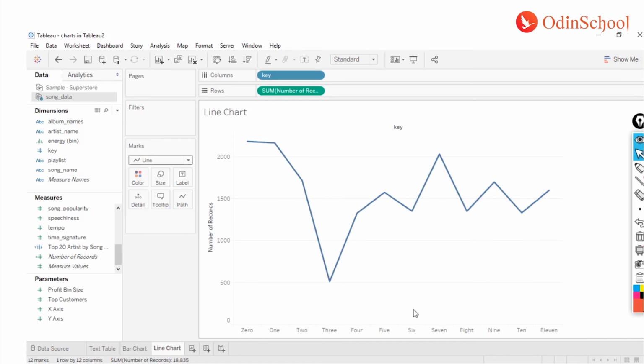Why do I mean that? If you notice, this is now a continuous representation of data, which means there's an interconnection between this number 3 over here and the number 4. But in reality, does that actually happen? The answer is no. The value over here and the value over here may not be interconnected.